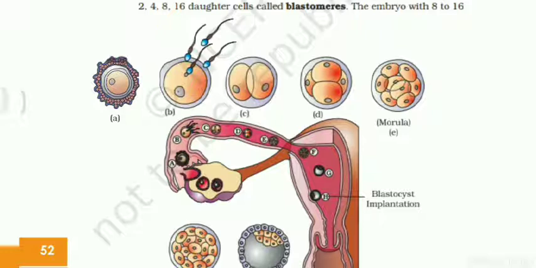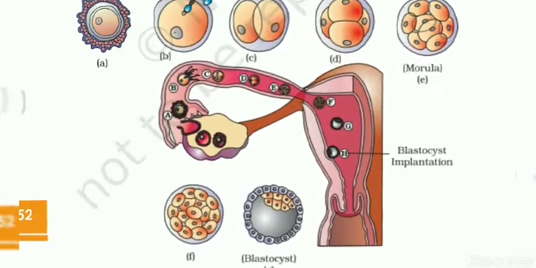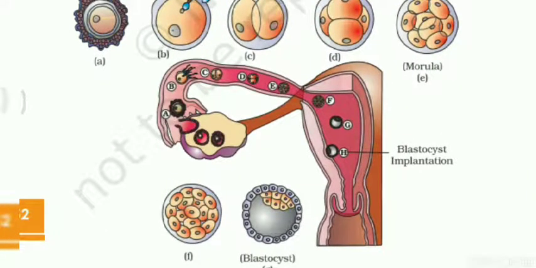So in diagram C, we have two blastomeres. That means the zygote is undergoing cleavage, and the number is increasing in series. Then in diagram D, we have 4 blastomeres and then the morula. That is 8 to 16 cells. This is called the morula embryo. Okay. So here we have the diagram, the very detailed diagram.